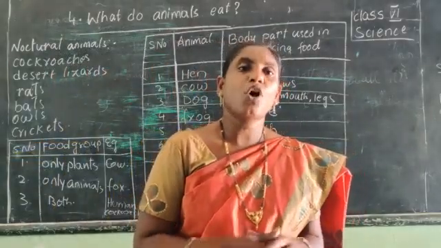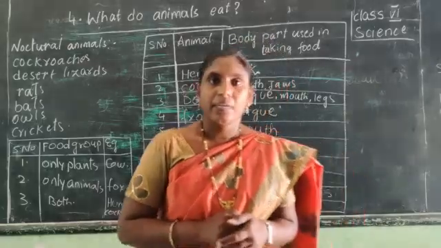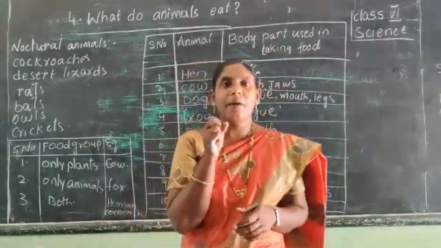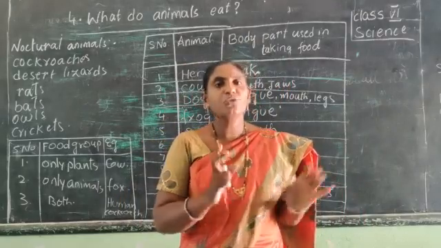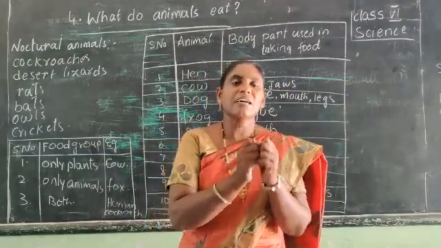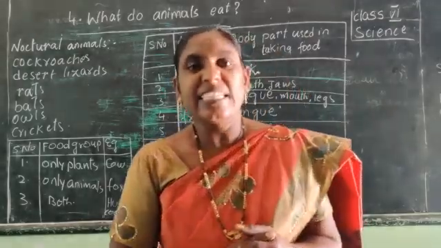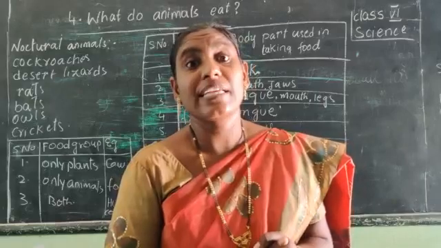When you toss a biscuit to it, it catches it and eats it. When you throw a ball, it catches the ball and plays with it. Why doesn't it eat the ball? It sniffs before it eats.